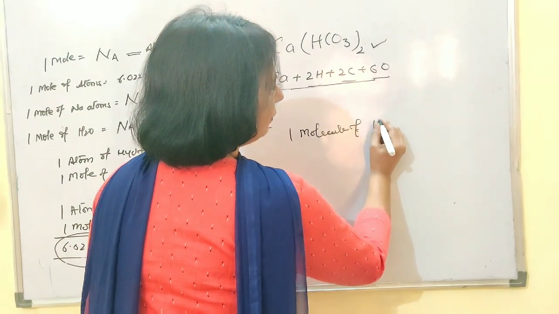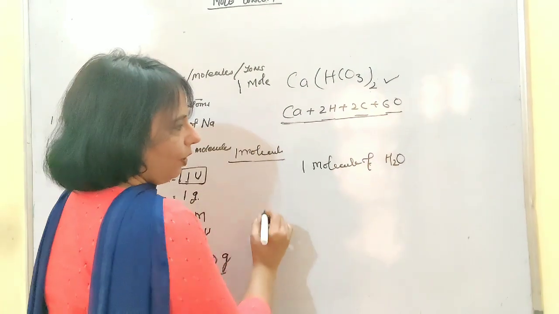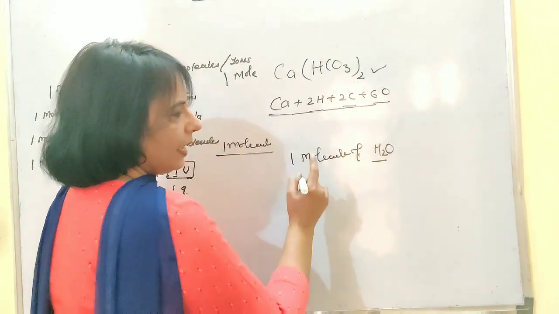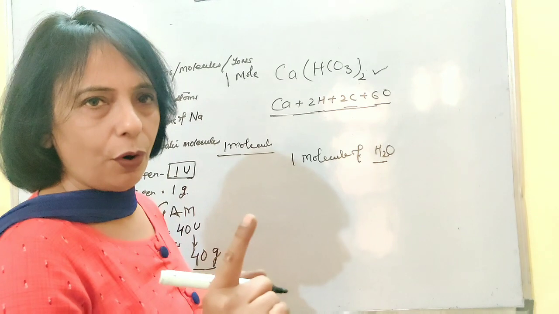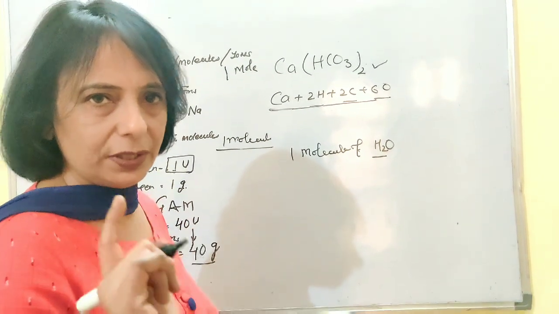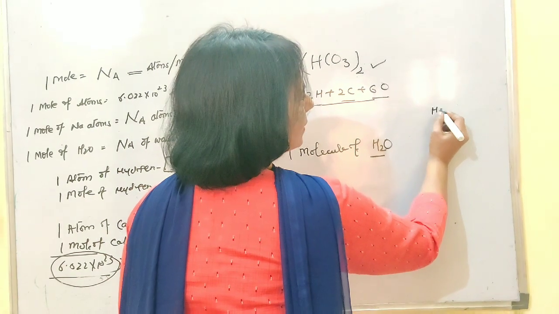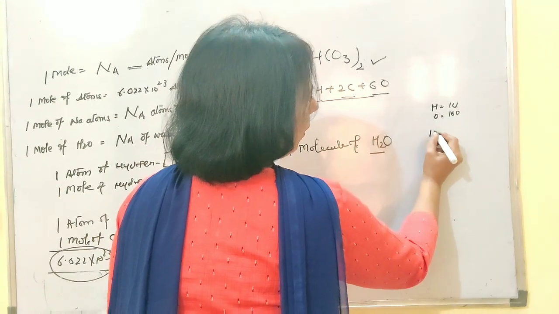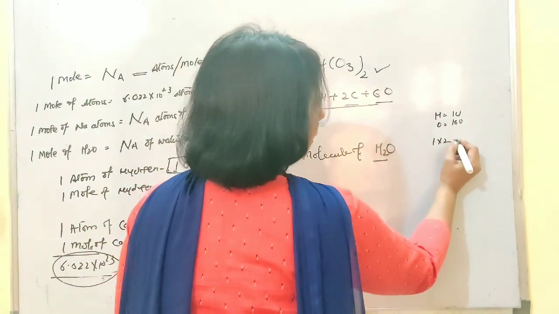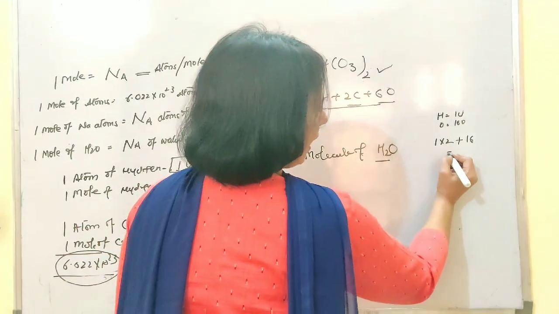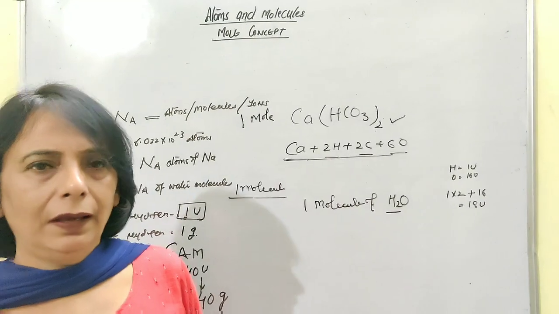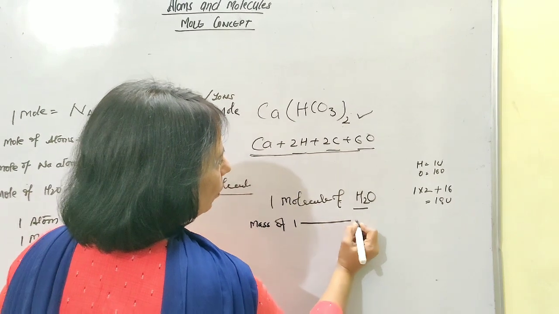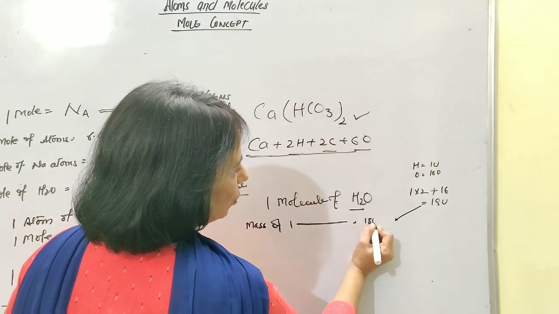Let's go for something very simple and very familiar to you, that is water. One molecule of water. Last time I told you how to calculate the molecular mass. That means you have to add the atomic masses of all the atoms present in one particular molecule. So here the atomic mass of hydrogen is 1 U, oxygen is 16 U. In all, 1 into 2, because 2 atoms of hydrogen plus 1 atom of oxygen, and overall they are going to make 18. So the mass of one molecule of water is going to be 18 U.